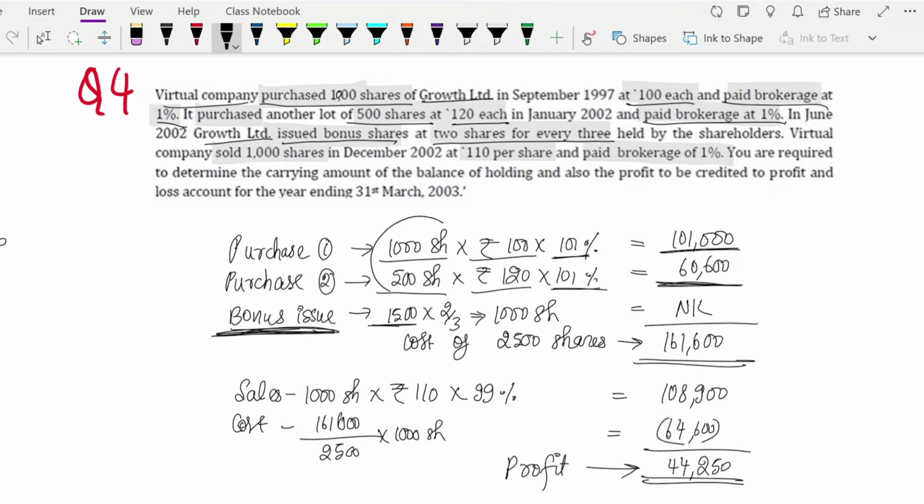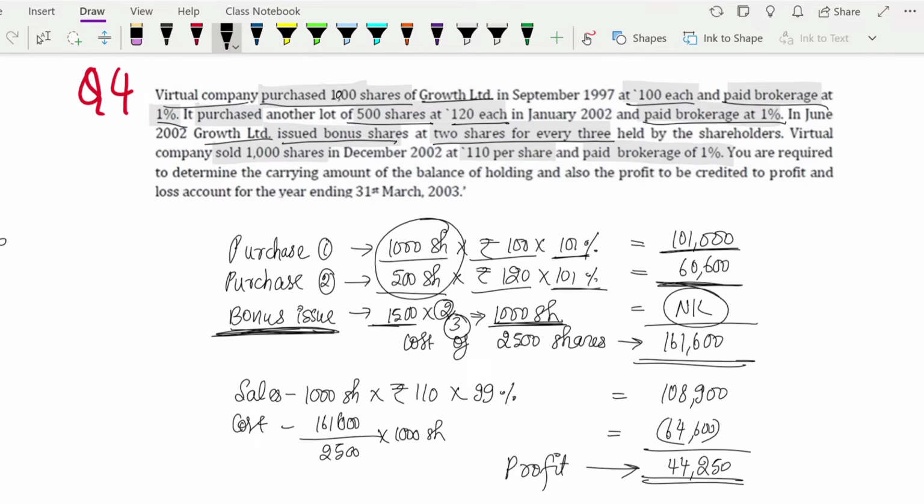So you have totally held 1500 shares, and for every 3 shares held you have got 2 shares. That means 1000 shares you have got as bonus shares. And how much have you paid for it? Nothing. Okay, so nil will be the value for it.